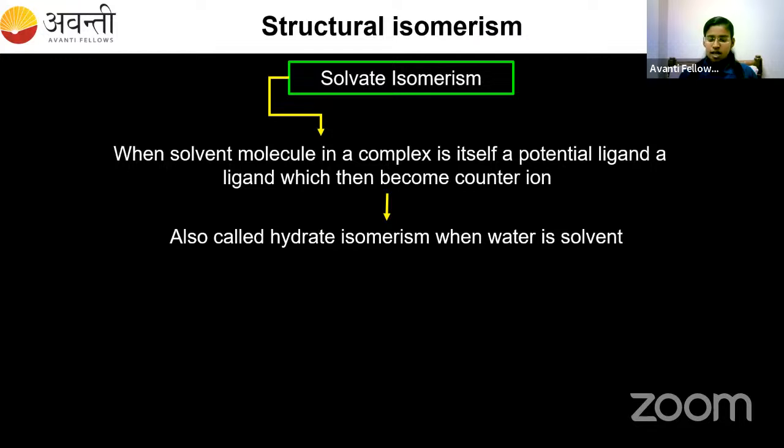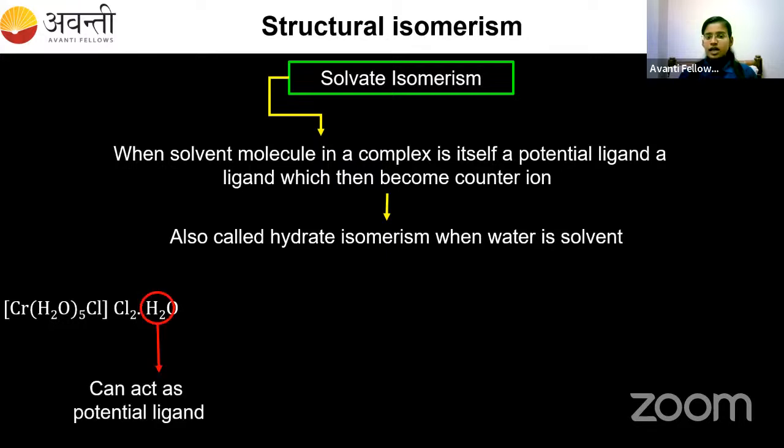So now let's take an example. This is the example. We have H2O outside the bracket, and that H2O can act as a potential ligand. So it will go and displace the Cl which is inside the bracket. That Cl will come out and this H2O will take the place of Cl.